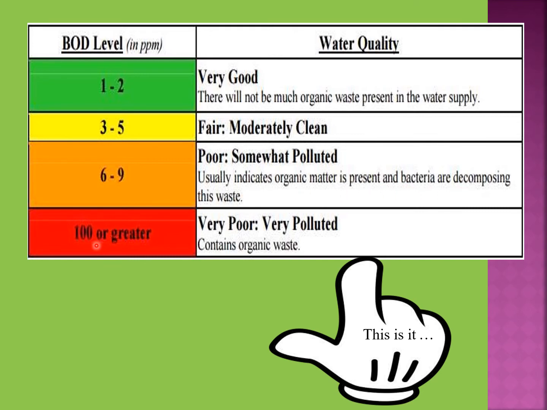When the range of BOD is 100 or greater, the water is very poor, that means it is polluted and it may contain organic waste.